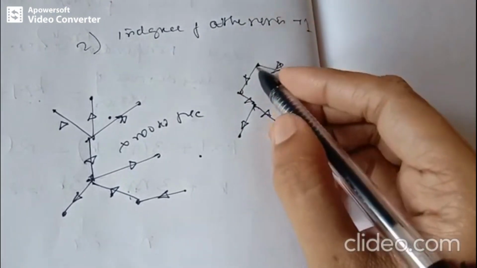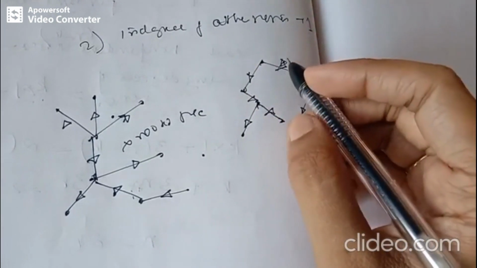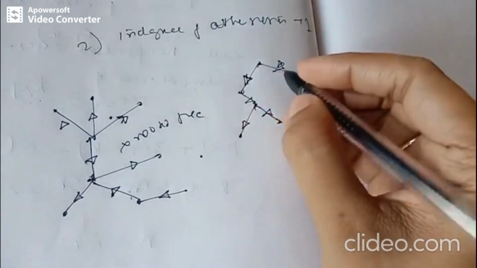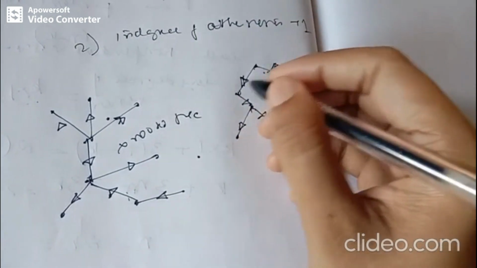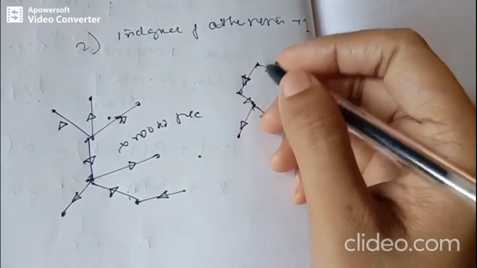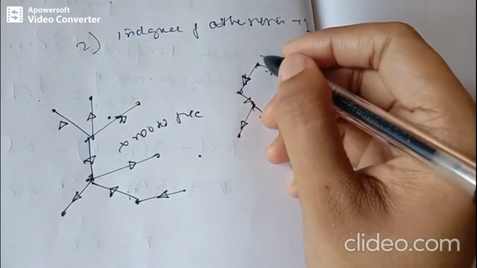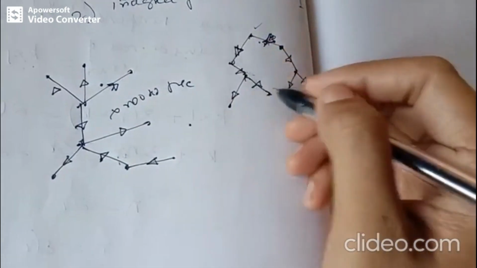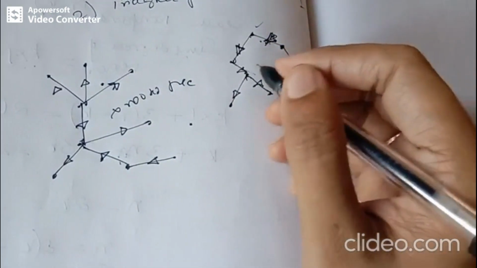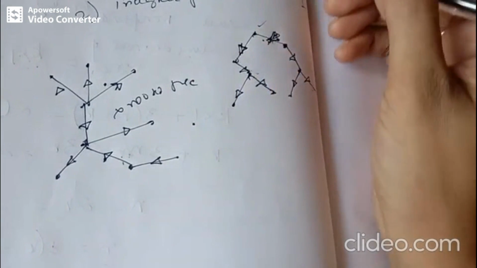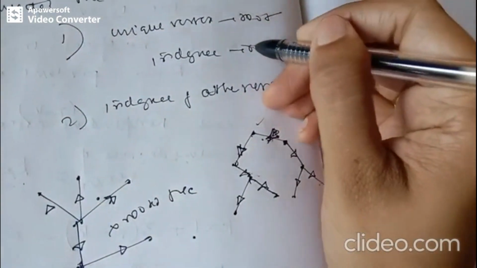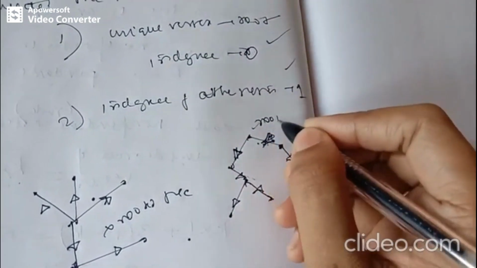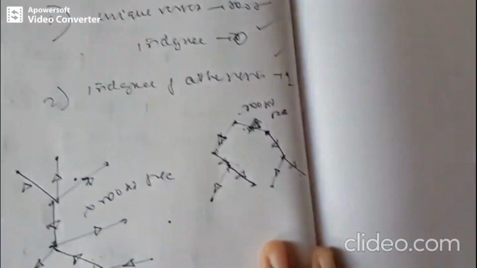This is definitely a rooted tree because the arrows are pointing downwards. The in degree of the root is 0, because there is no edge reaching the vertex. In degrees of other vertices, there is just one edge reaching each vertex. Therefore, the in degrees of all the other vertices are 1. Yes, it follows this condition. Therefore, this is an example of a rooted tree.